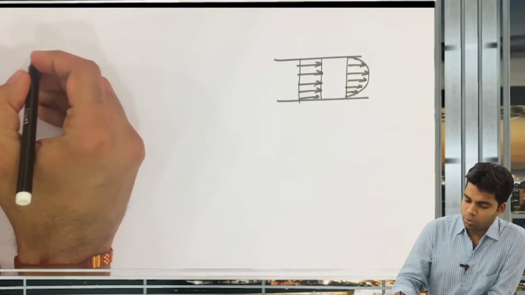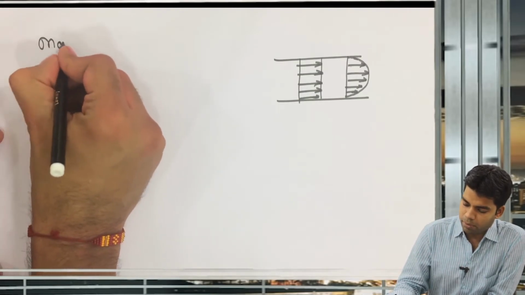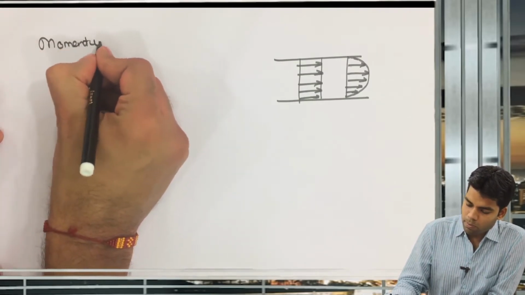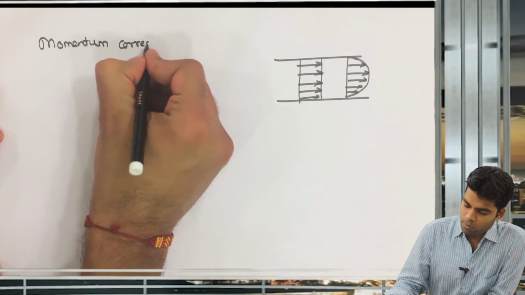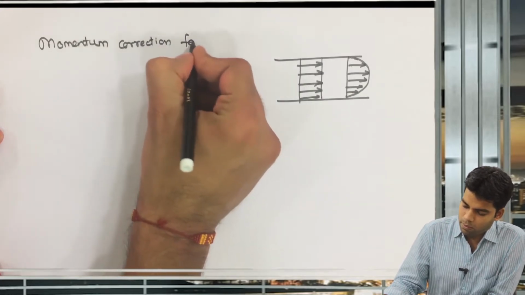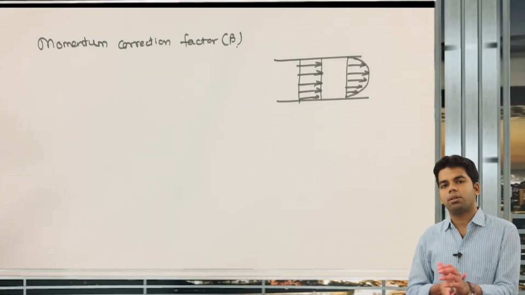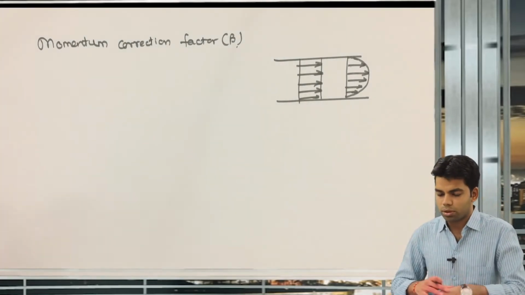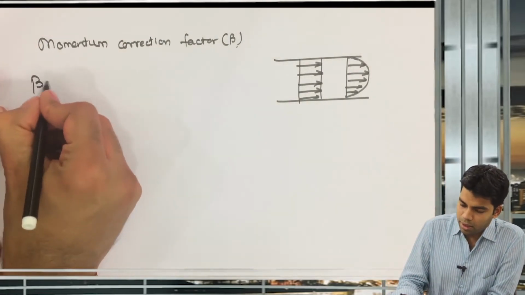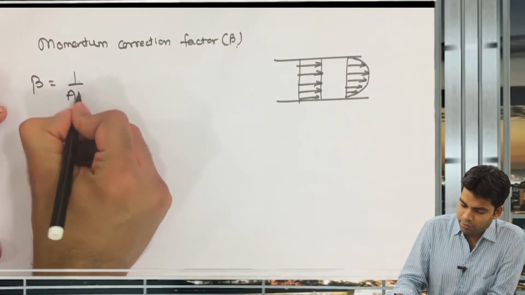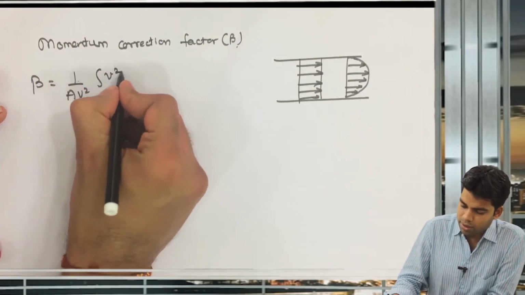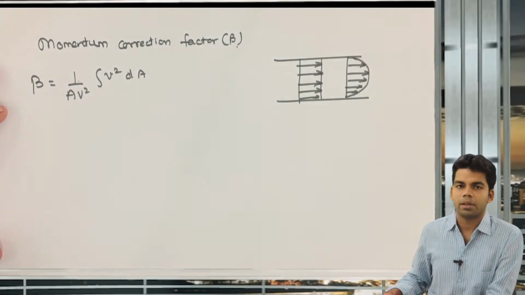So in order to account for this change in velocity throughout the cross section, we introduced a correction factor, known as the momentum correction factor, beta. This is due to non-uniformity of the velocity distribution, and beta is equal to 1 by A V squared, integration of small v squared dA. Getting this?